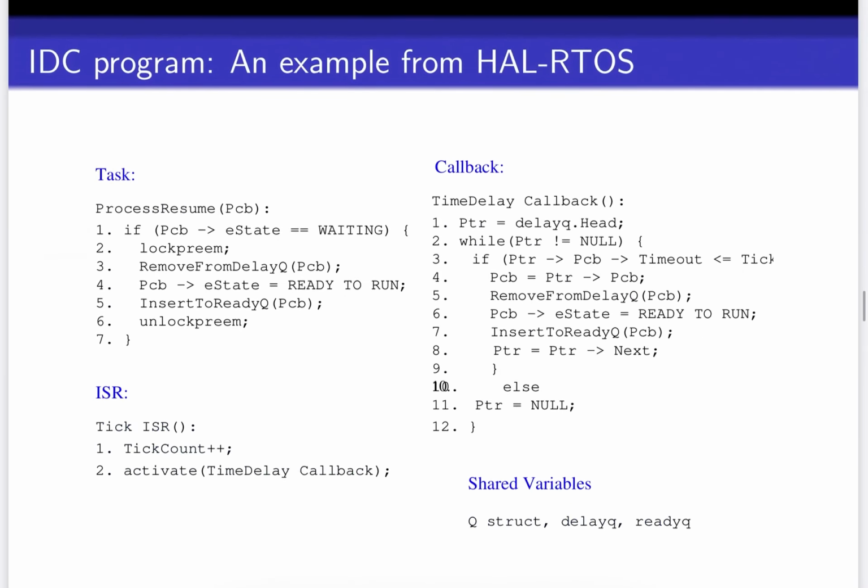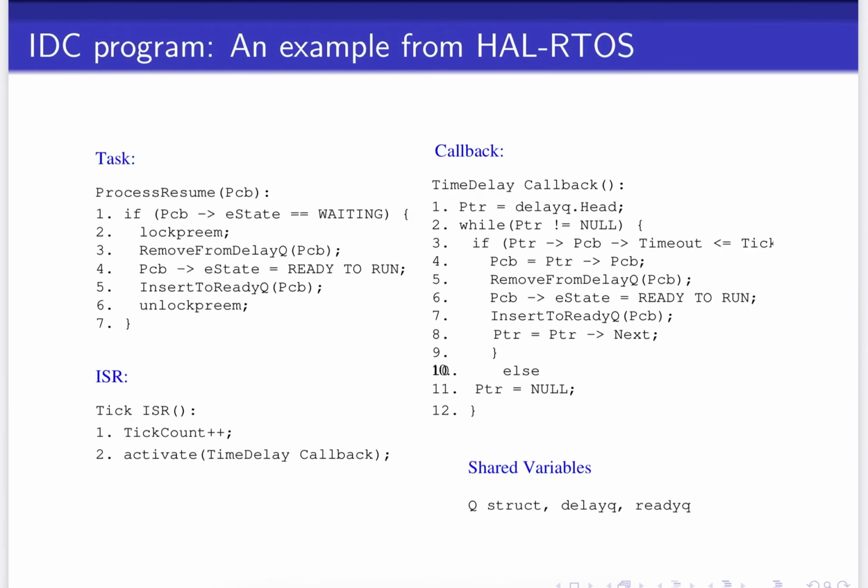So here is a small piece of IDC program, an example of code taken from HAL RTOS. We have three kinds of threads here: one task thread, one callback thread, and one ISR thread. The task thread is a kernel API function for process resume, invoked with a pointer to the process control block, PCB, of a task. It first checks if a given task is in the delay queue, that is, it is waiting, and then moves it to the ready queue. This part is done within the scope of the lock preemption command, which you see from lines 2 to 6 within the code of the task thread.